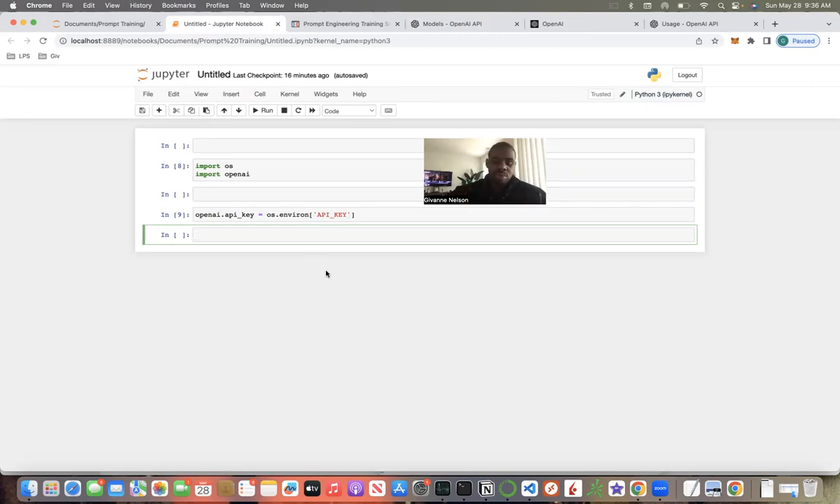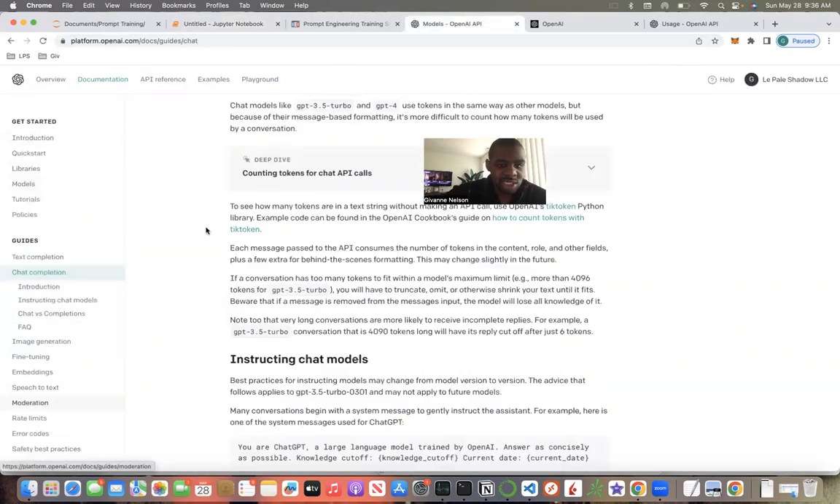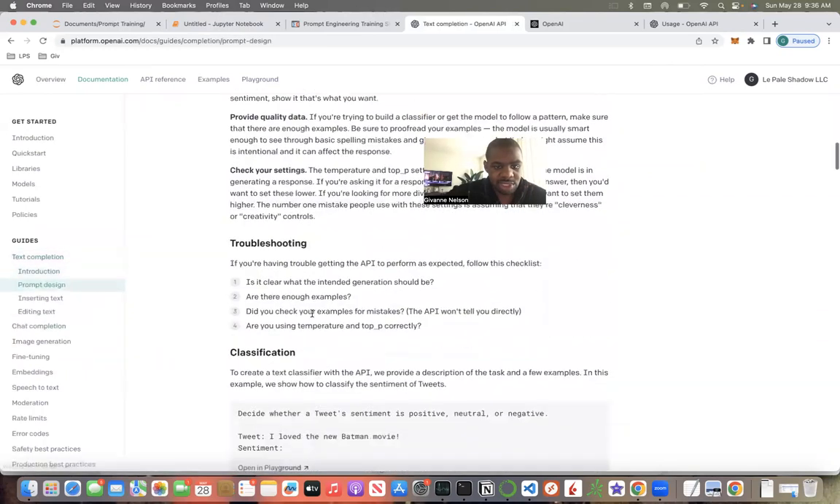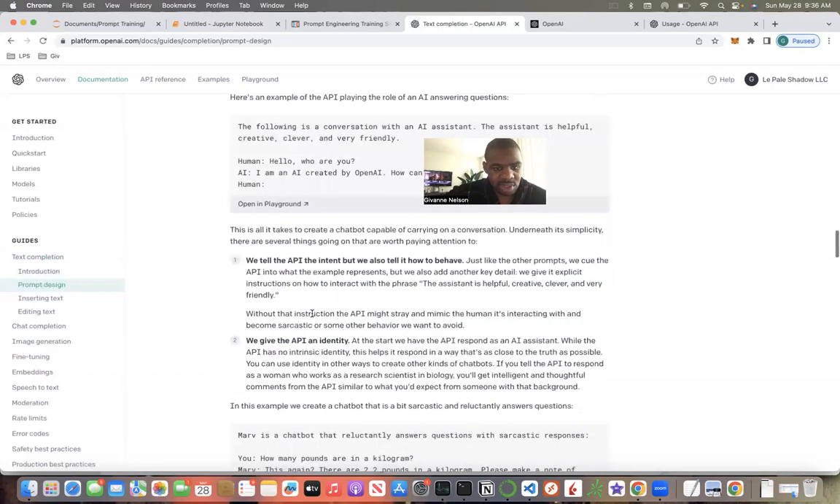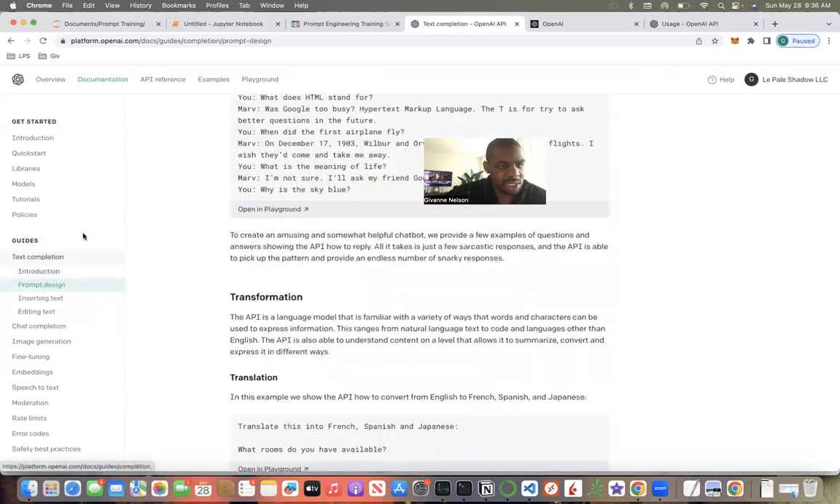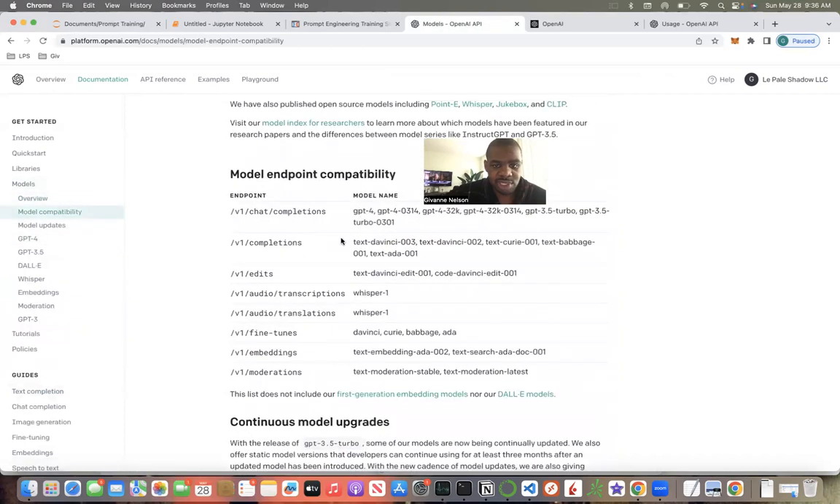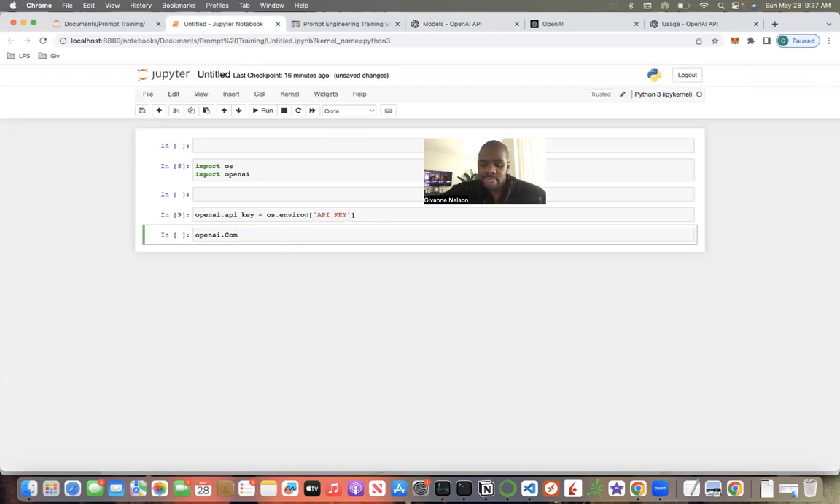All right, so now we're going to use openai.Completion, actually it's text completion. This is kind of how you use it. Let me go back to models. Okay, where is it? Here, completions. There we go. Here it is. That's the call for it.